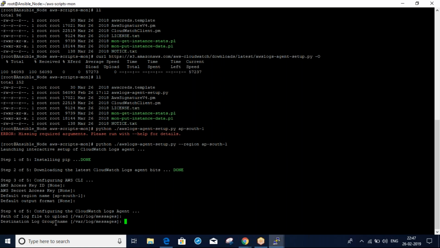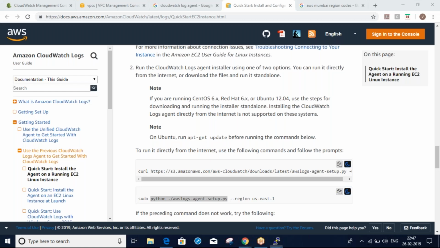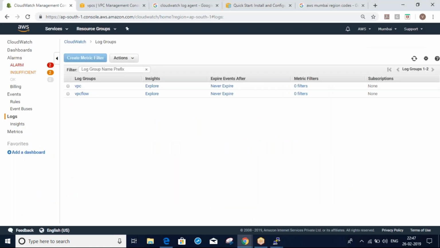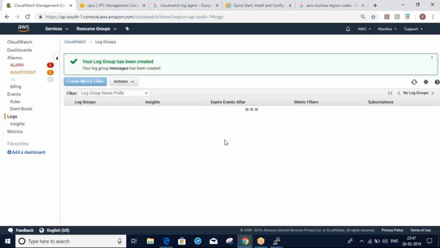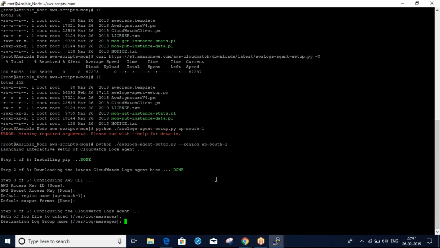Destination log group name. What I will do here is create one destination log group in CloudWatch, for example, messages.